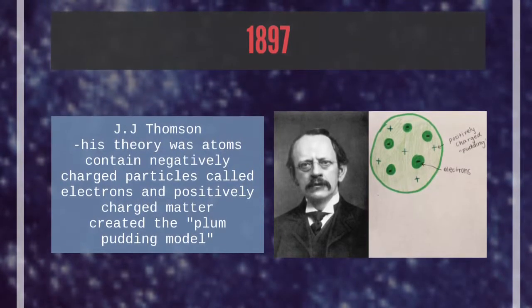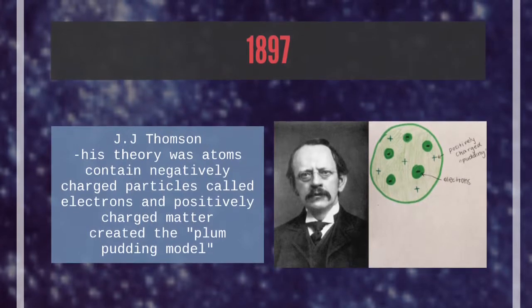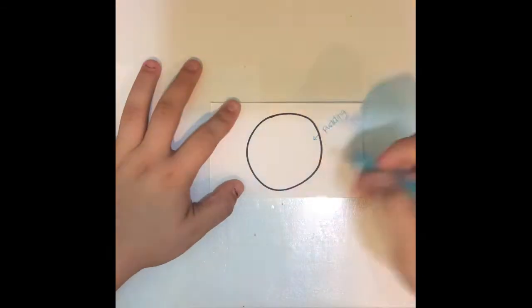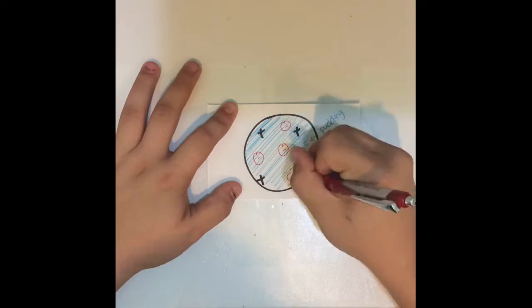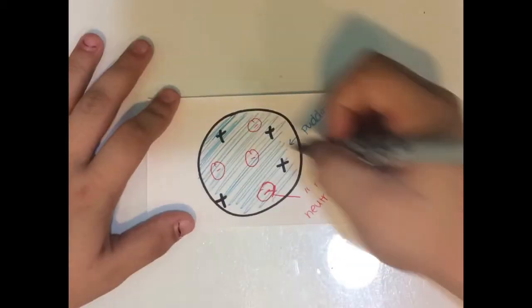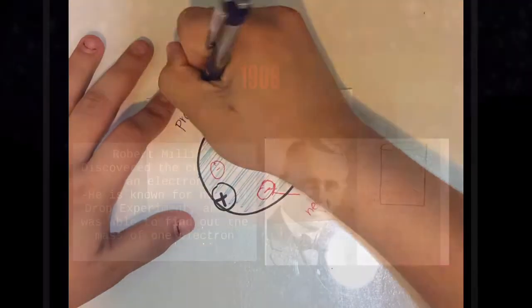In 1897, J.J. Thomson, whose theory was that atoms contain negatively charged particles called electrons, and positively charged matter, created the plum pudding model. So the plum pudding model is the pudding, and then you have the positive matter, and then you have the raisins, which are the neutrons. Pudding is the nucleus he's talking about, and the positive matter should be the protons.